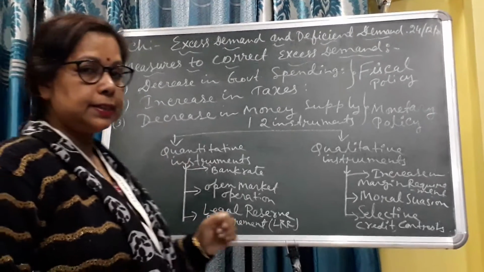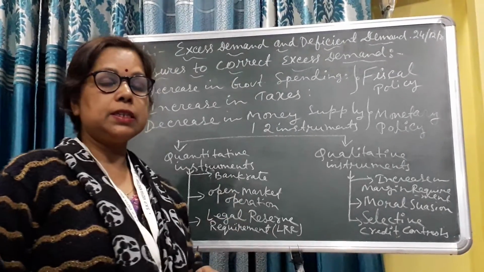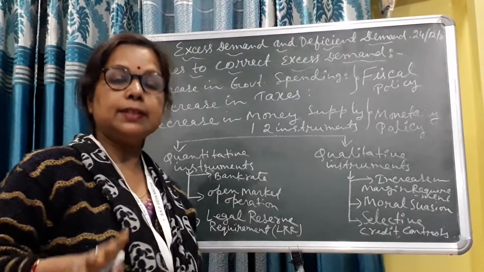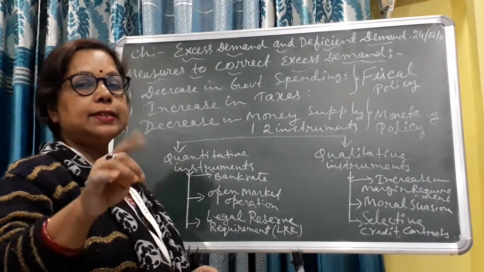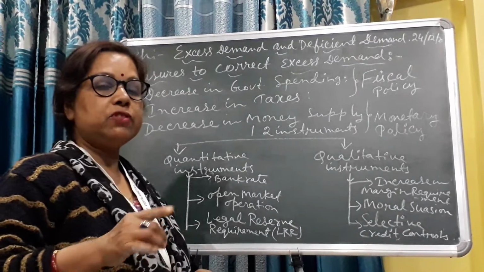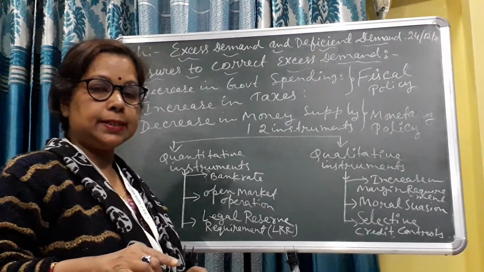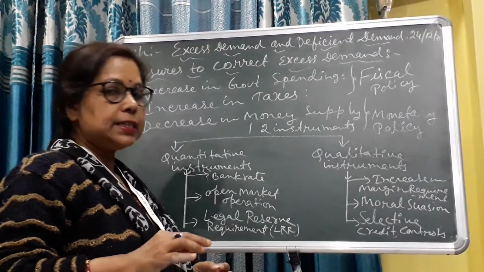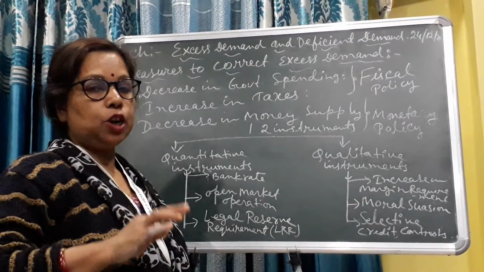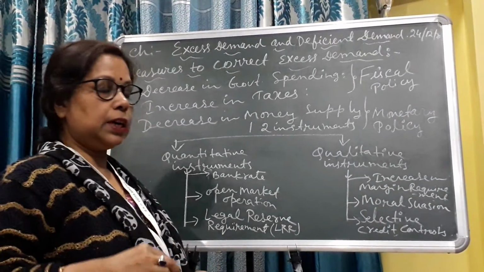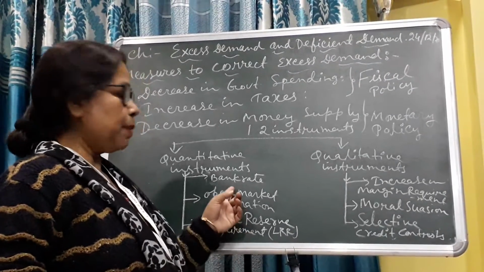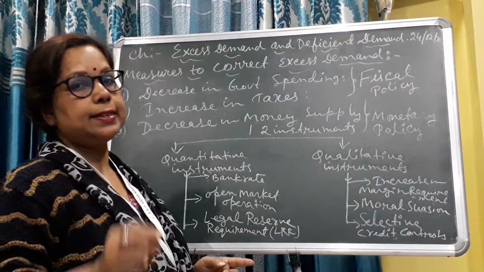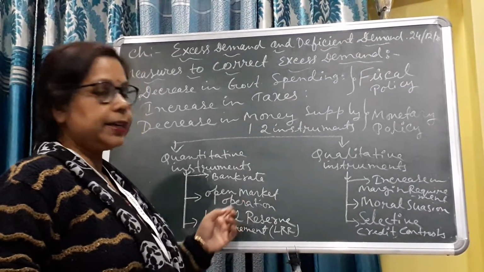In quantitative instruments, first bank rate. What is bank rate? Bank rate means the rate charged by the central bank to the commercial bank. In case of excess demand, when the central bank increases the bank rate, automatically the money supply reduces and the commercial bank will not give a huge amount of loan to the public. So an increase in bank rate controls excess demand. Next, open market operation.